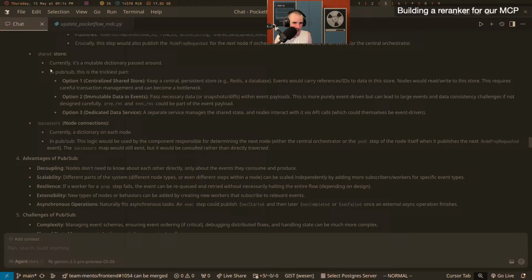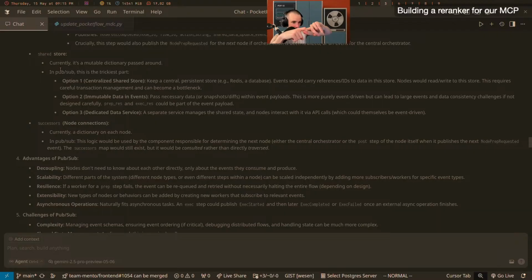So this is tricky, right? Because it's a mutable dictionary at the moment. Do you want all your things to write to the same database? Because suddenly you have contention, right? If you have 1 million workers, as I was saying before, you can easily split it out onto 10 machines, right? Since each event is its own little thing, I can have 10 machines handling them, and now I can do 10 million. But the problem is if these 10 million things suddenly hit the same database, you have contention on the database.